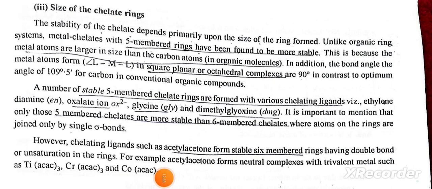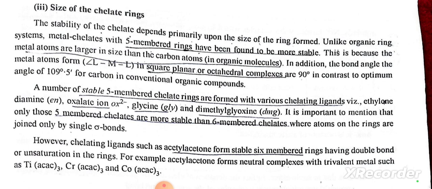Our next factor is size of the chelate rings. The stability of the chelate depends primarily upon the size of the ring formed. Unlike organic ring systems, metal chelates with 5-membered rings have been found to be more stable. This is because the metal atoms are larger in size than the carbon atoms in organic molecules. In addition, the bond angle the metal atoms form, L-M-L, in square planar or octahedral complexes is 90 degrees, in contrast to the optimum angle of 109 degrees 28 minutes for carbon in conventional organic compounds.